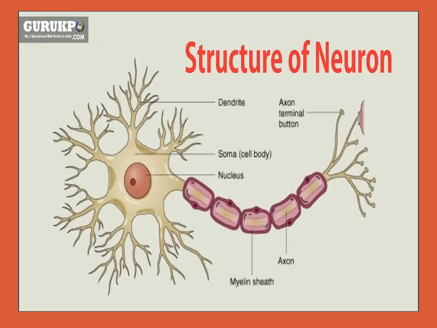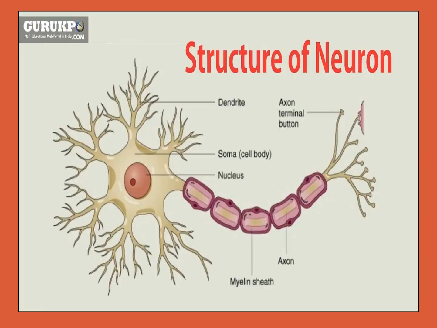Next, you see that long tube-like structure. That is the axon. At the finishing place of the axon is the axon terminal button, a small button that connects with the next cell.